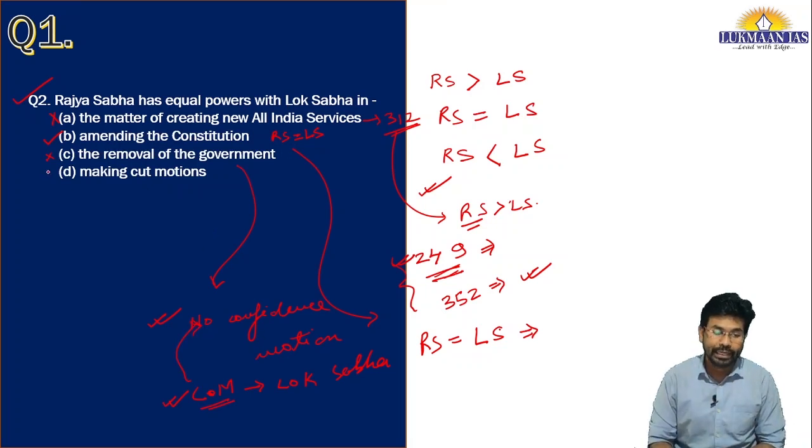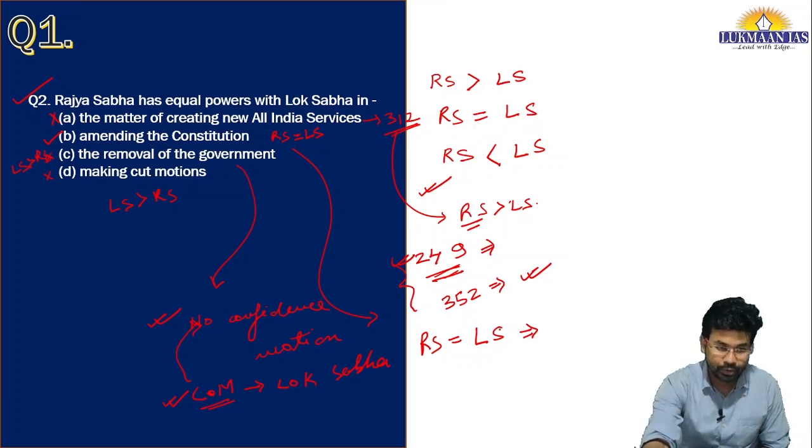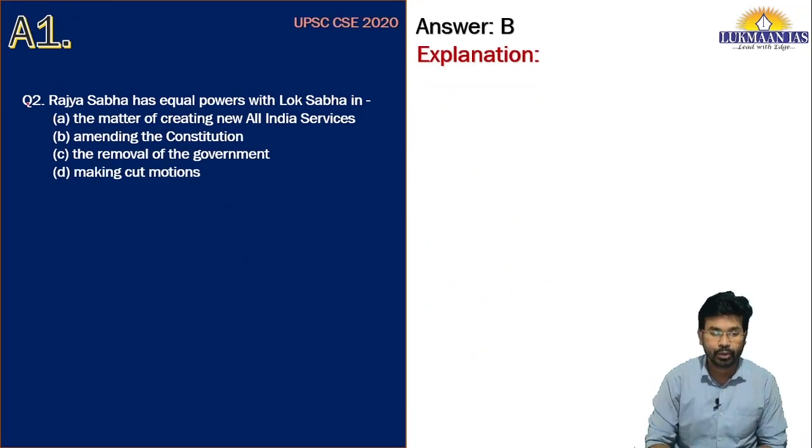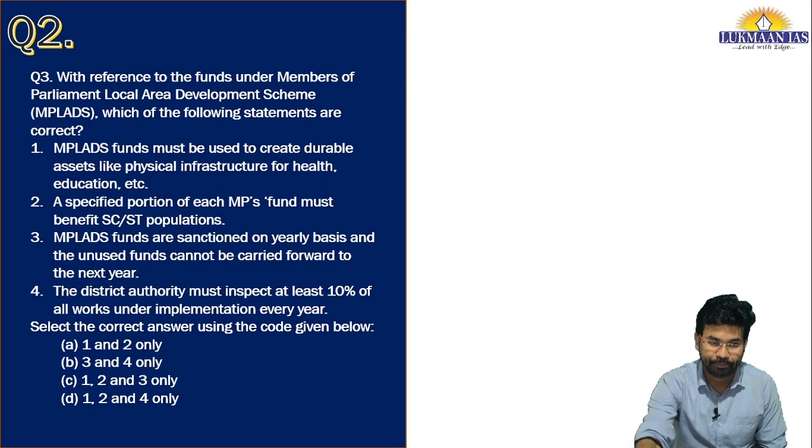When it comes to making the cut motions, in this case also the Lok Sabha has greater power as compared to Rajya Sabha. In the third case also, Lok Sabha has greater power as compared to Rajya Sabha. So the correct answer for this particular question is option B. This was asked in UPSC CSE 2020, from set A, question number 2.